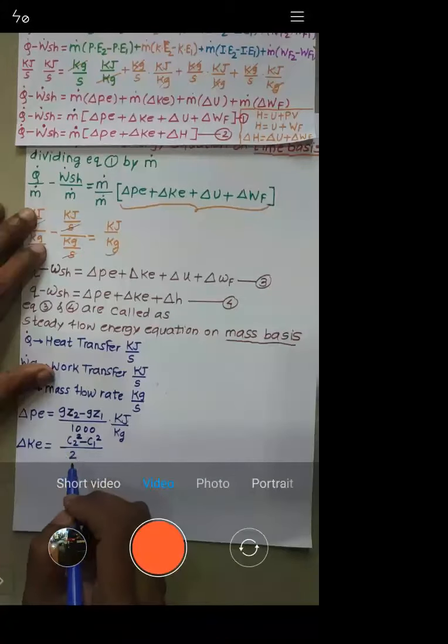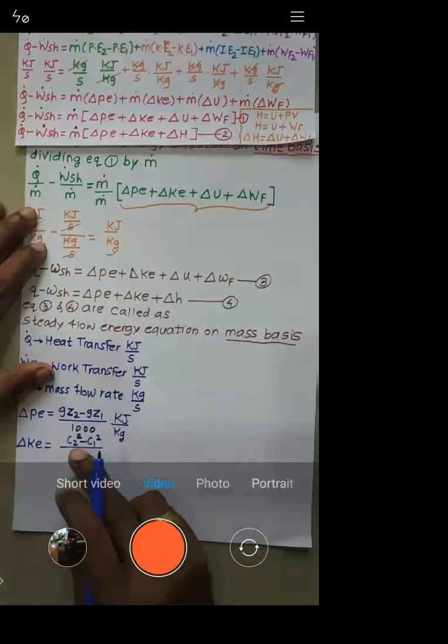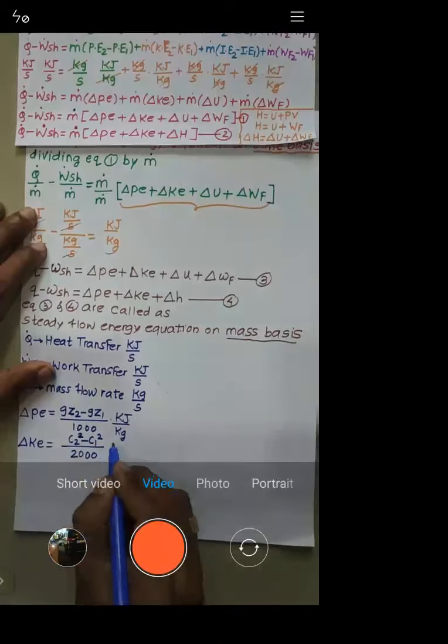So this is C2 square by 2, the kinetic energy at the outlet. C1 square by 2 is the kinetic energy at the inlet. So their difference is C2 square minus C1 square divided by again 2000, because I want this in kilojoule per kg.